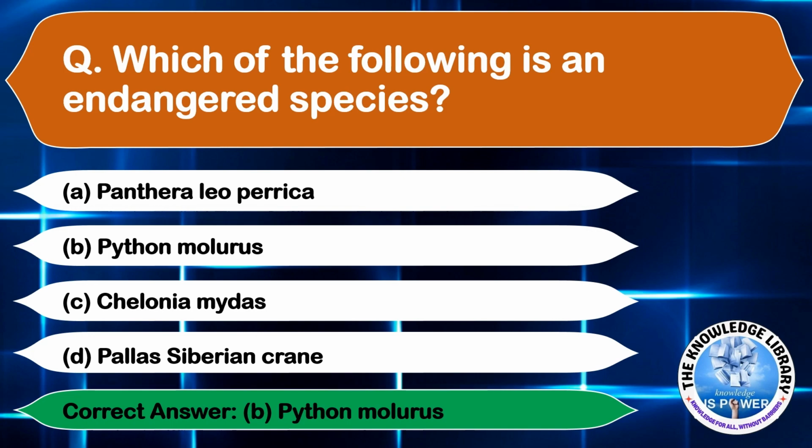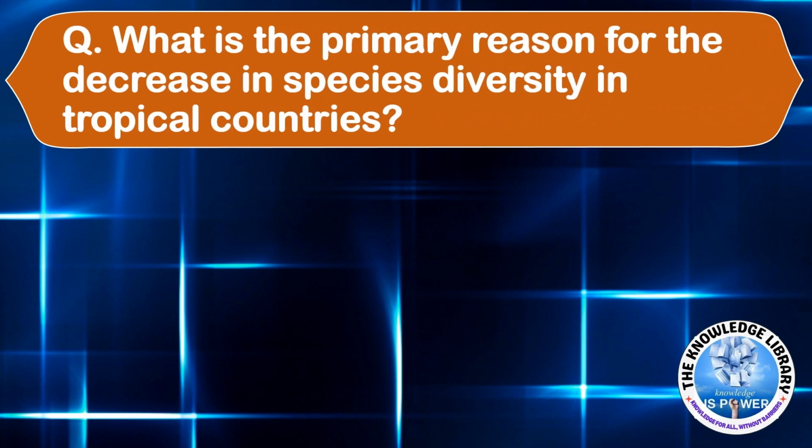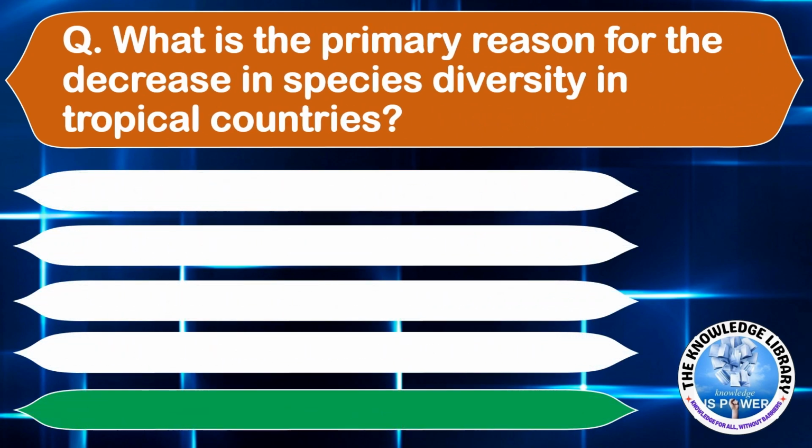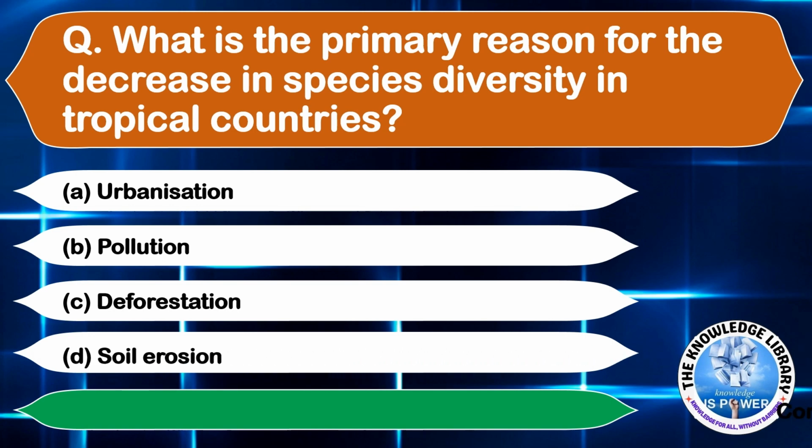Moving on to the next question. What is the primary reason for the decrease in the species diversity in the tropical countries? Option A, urbanization. Option B, pollution. Option C, deforestation. And option D, soil erosion. The correct answer is option C, deforestation.